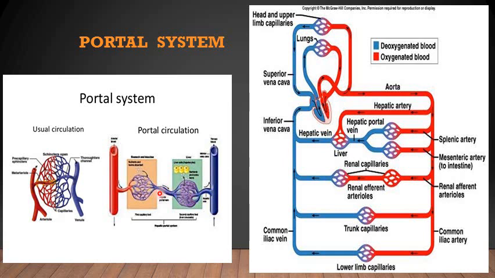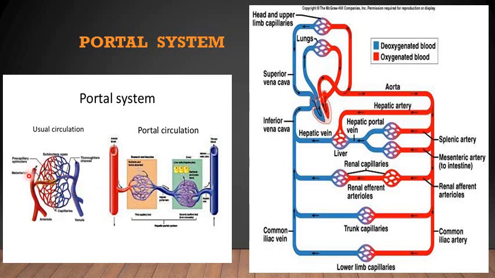Here you can see this is one large intercommunicating vessel between these two sets of blood capillaries. This is known as the portal vessel. It is collecting the blood from one set of capillaries and transporting it to another set of capillaries, and then the blood returns to the systemic circulation.